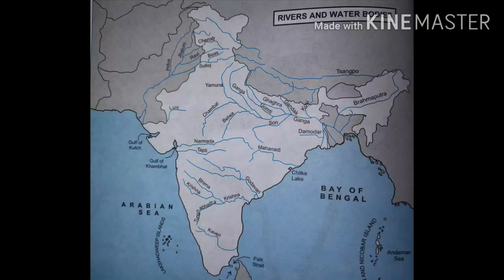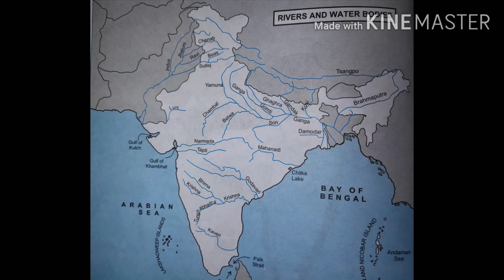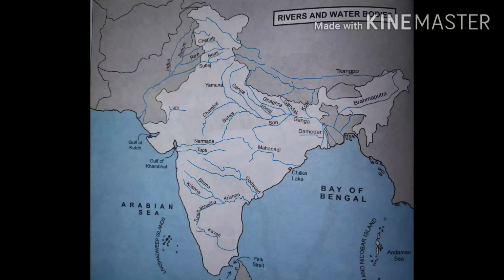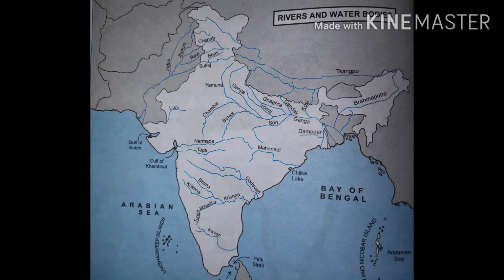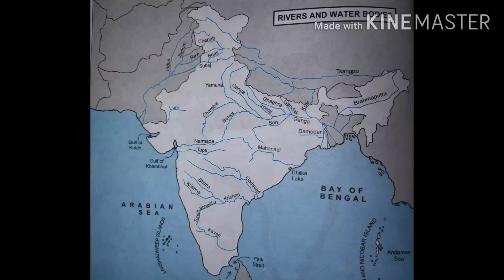Then north flowing tributaries are Chambal, Betwa, Son, and south flowing tributaries are Gomati, Ghagra, Gandak and Kosi. Another two important tributaries are Damodar and Brahmaputra. In the south there are two sections. Rivers which are meeting the Arabian Sea, or west flowing rivers, are Narmada and Tapi, and east flowing rivers are Mahanadi, Godavari, Krishna, Tungabhadra and Kaveri. So in this way we can mark all the rivers of India. This is a very important section of this chapter.